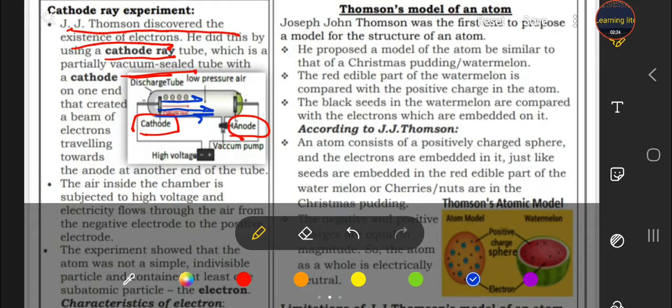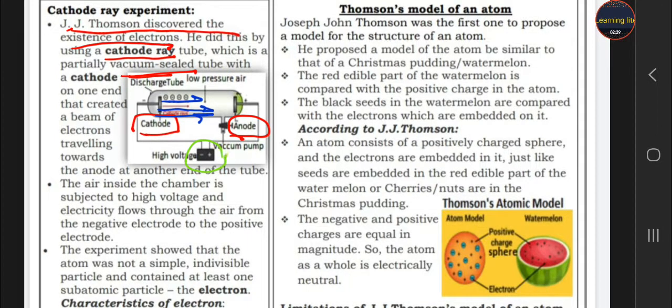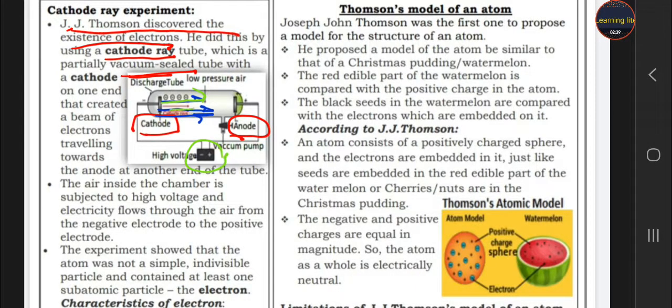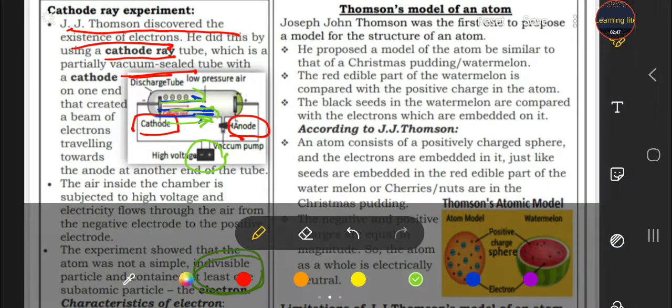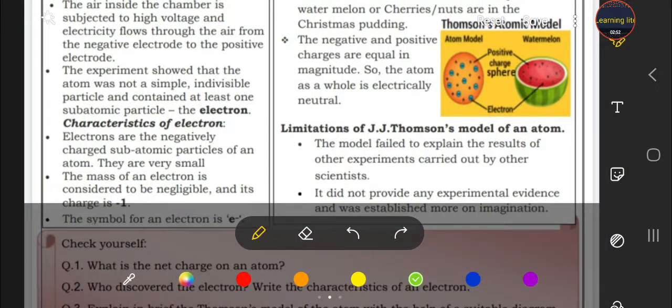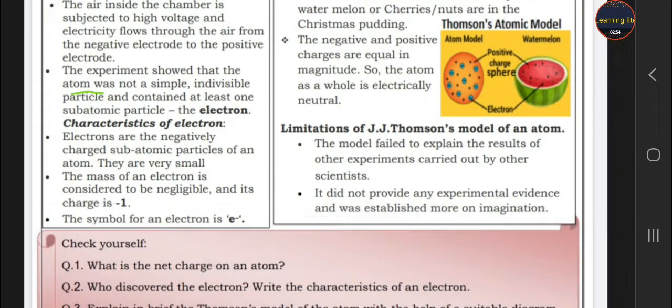You see in the diagram there is a beam of electrons traveling from cathode to anode. When J.J. Thomson applied a high voltage, electricity flows and the negatively charged particles flow from cathode to anode, and he named these particles electrons. These particles are indivisible. It means they are not divided further.